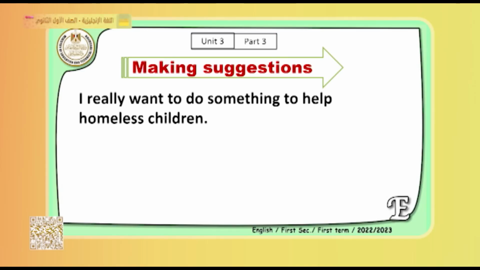Let's move to the second part. It's how to make suggestions. How to suggest. If you wanted to suggest ways to help the homeless people. Homeless people are people who don't have homes. They live in the street. How can we help them?